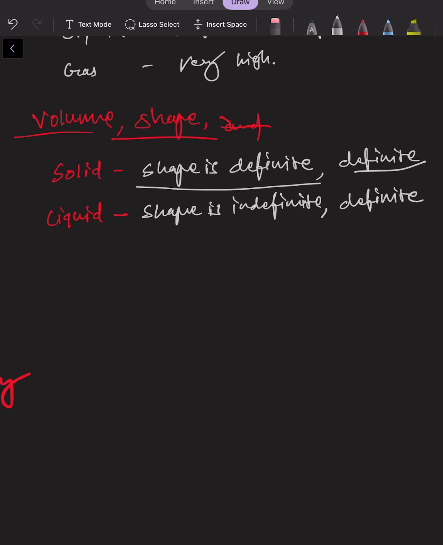What I want to say is, if we pour that liquid in a triangular shaped container, the liquid is contained in the triangular shaped container.